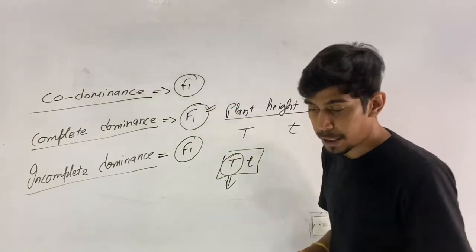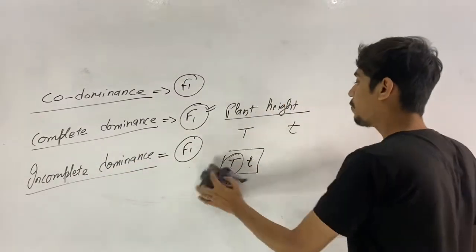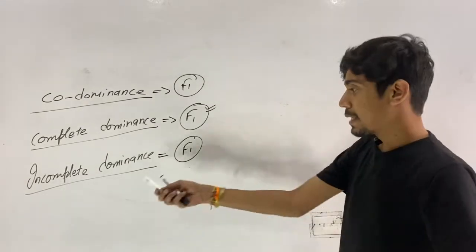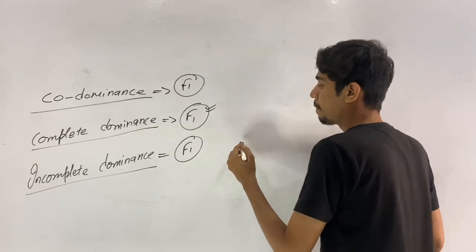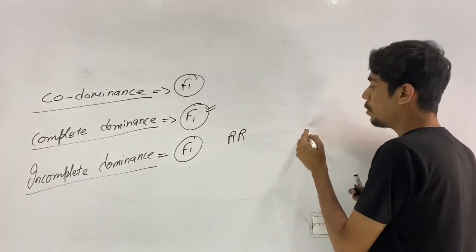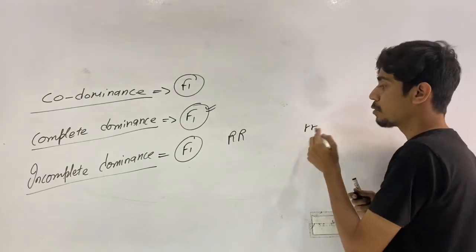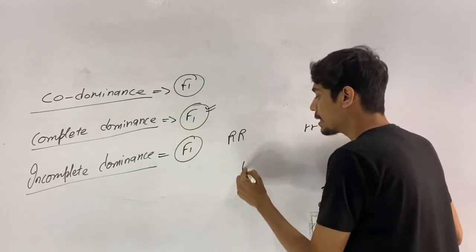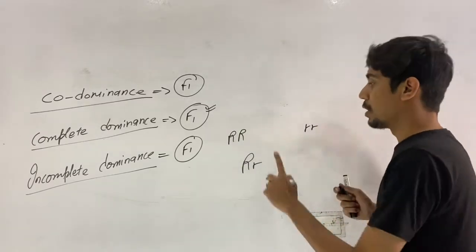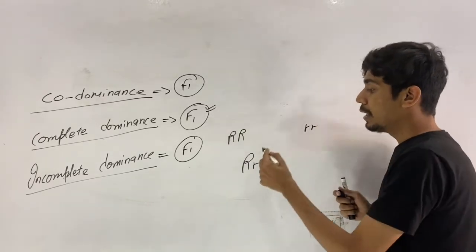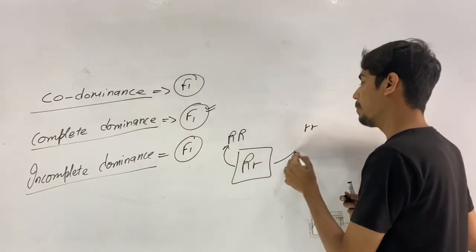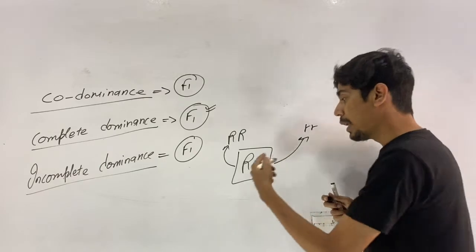While in incomplete dominance, as we have seen in the dog flower, whenever the red flowers are capital R and the white flowers are small r, but whenever there is capital R and small r together, which means in the heterozygous condition, this offspring does not resemble this parent, it is of the intermediate type.